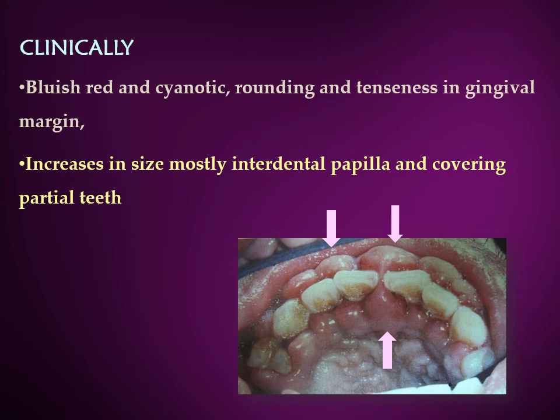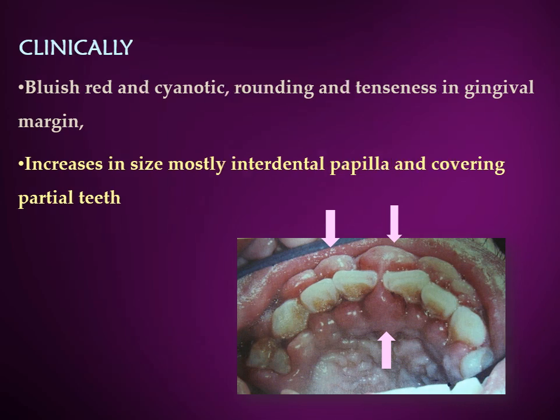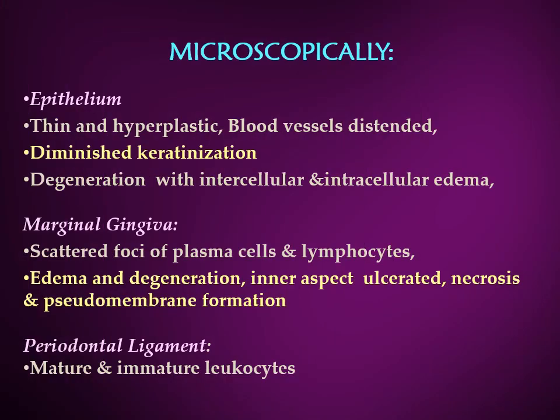Now, this hyperplasia or increase in the size of the gingiva occurs because of the infiltration of the cells in the gingival corium. Now, this gives rise to the formation of gingival pockets wherein the microorganisms can get lodged, and the secondary inflammation produces the enlargement and inflammation of the gingiva. Microscopically, the epithelium appears thin and hyperplastic, and the blood vessels appear distended with diminished keratinization. And there's an intercellular and intracellular edema and degeneration.